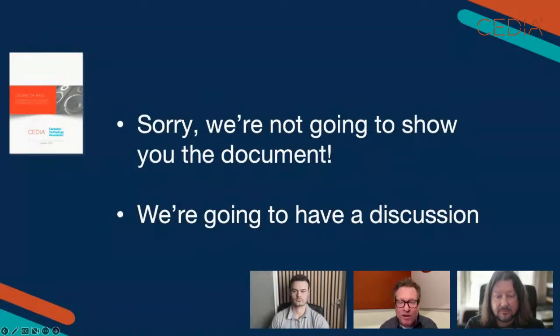So here's the big letdown. Sorry, we're not going to show you the document today. This is a high-level overview. It's a discussion. And one of the reasons why we're not going to show you the document is that's what the review process is for. We don't want people to critique any particular line item in the document. That's not the purpose of today. The purpose of today is to say, here is this document. What is it? What isn't it? We're going to go through the high level so that you can be prepared, if you are so inclined, to participate in the review process. And then we'll talk about the review process at the end.